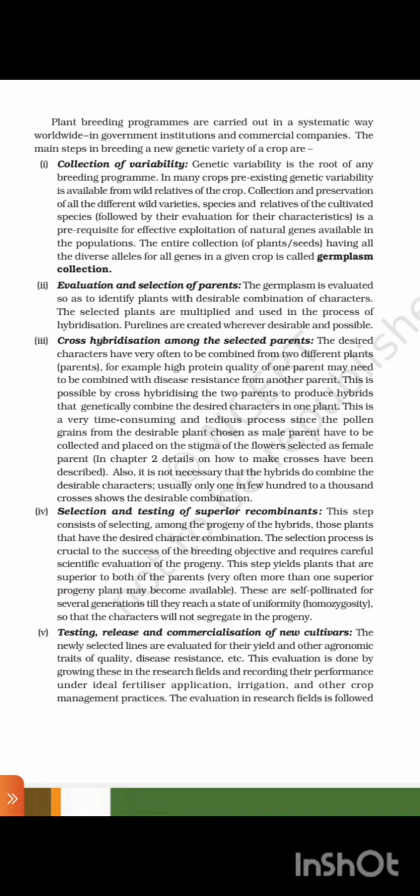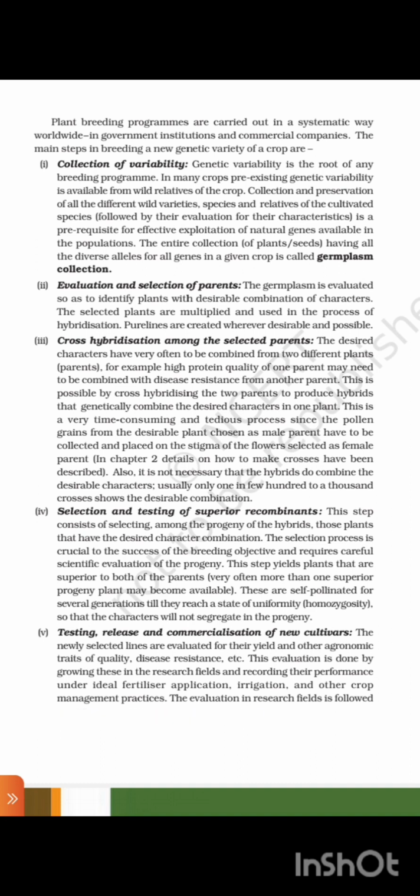These are self-pollinated for several generations till they reach a state of uniformity, homozygosity, so that the characters will not segregate in the progeny. Testing, release, and commercialization of new cultivars. Newly selected lines are evaluated for their yield and other agronomic traits, quality, disease resistance, etc. This evaluation is done by growing these in the research field and recording their performance under ideal fertilizer application, irrigation, and other crop management practices.